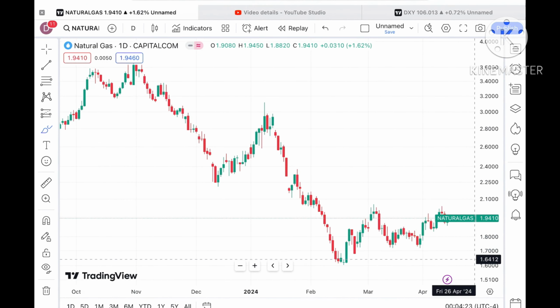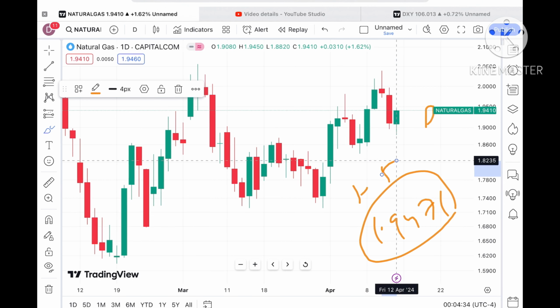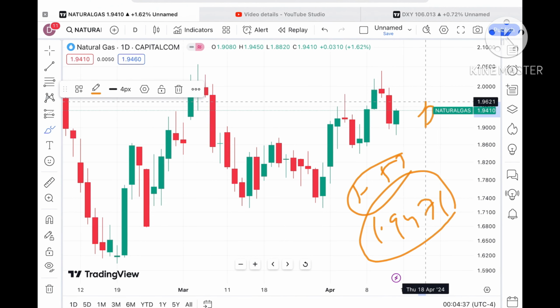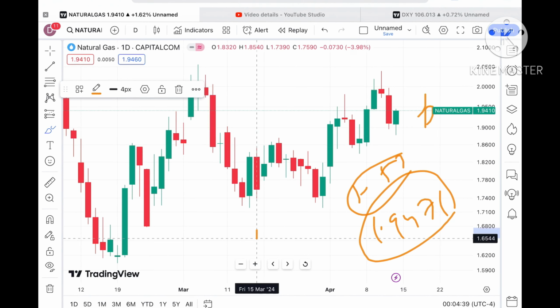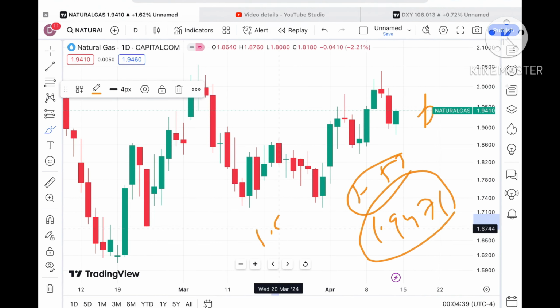Look at this particular chart. Suppose the price sustains this level, chances are very high that it will go further high and can touch a level of $1.9471. If the price keeps moving up from this level, it will go towards a level of $1.9573. And once the price started going up from this particular level, a chance of touching a level of 1.98216 will be there, and from there a further upside we can see towards a level of $2, $2.021.